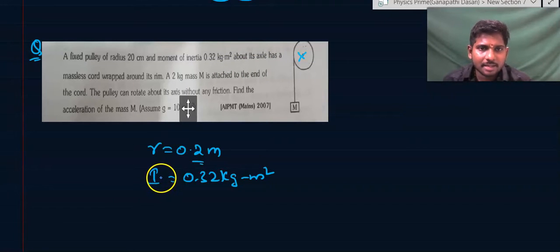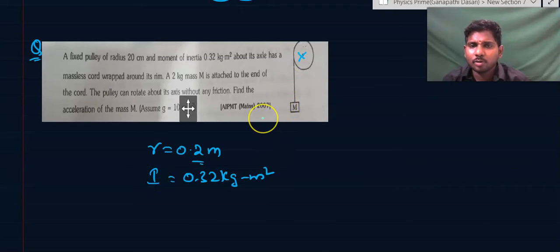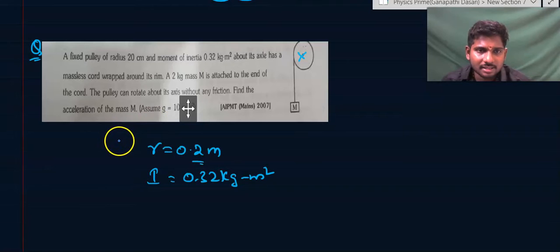A 2 kg mass m is attached to the end of the cord. If it is massless, the tension will be the same throughout the string here. The pulley can rotate about its axis without any friction, which we have already studied in Newton's laws of motion. Find the acceleration of the mass.